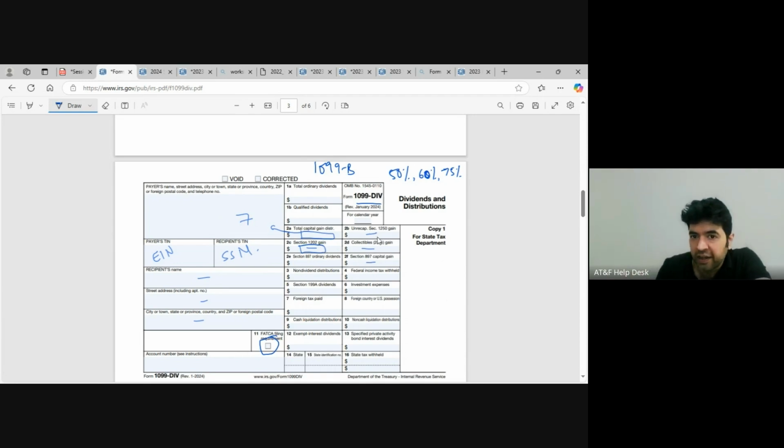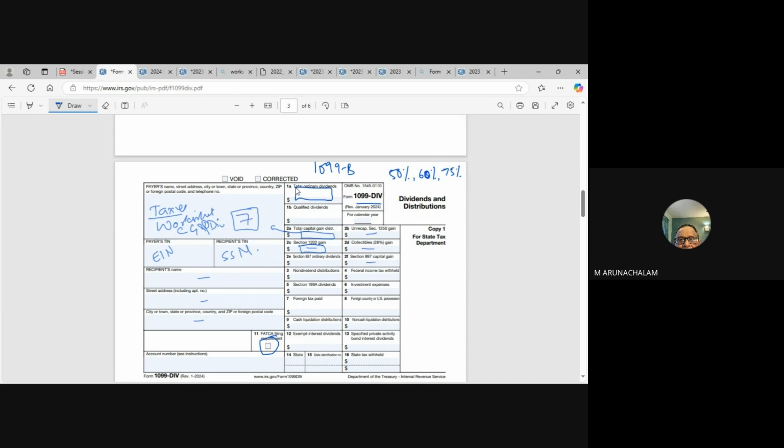So adding all of these, you will get the amount which will be reported in line item 7, minus the exclusion that you may get in section 1202 gain. And this amount will be used to calculate the taxes using the worksheet for capital gain and qualified dividend.